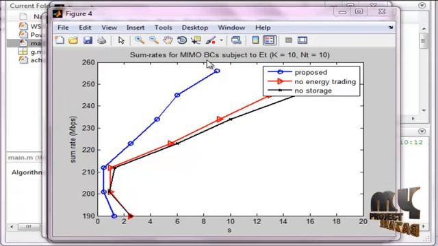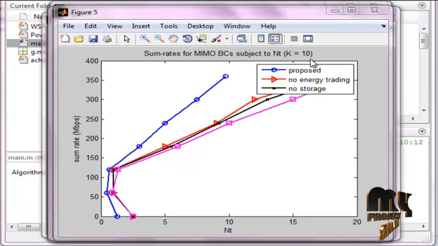This figure denotes the sum rate for MIMO BC subject to ET, which is the same, but K is equal to 10 and NT is equal to 10. In the previous figure, NT was equal to 2, that is the transmitting antenna was 2. Here NT is equal to 10. Blue is our proposed method, red is no energy trading, and black is no storage. Compared to all the existing results, the proposed one gives the best result. So this describes K equal to 10 and NT equal to 10.